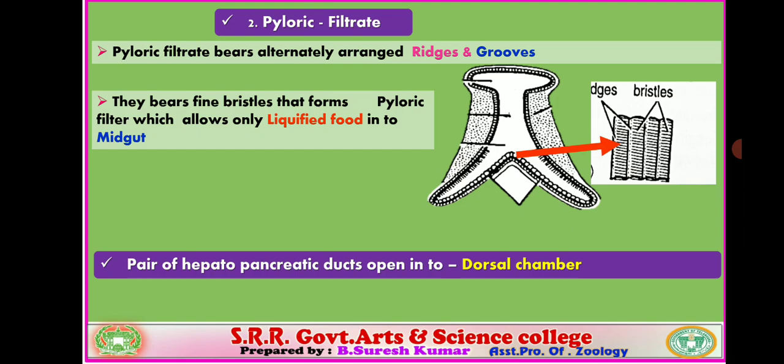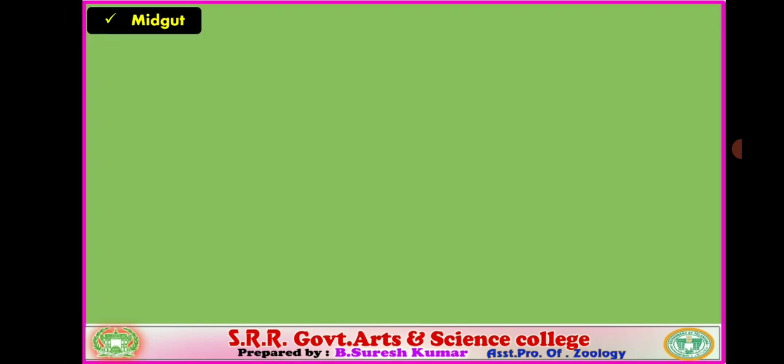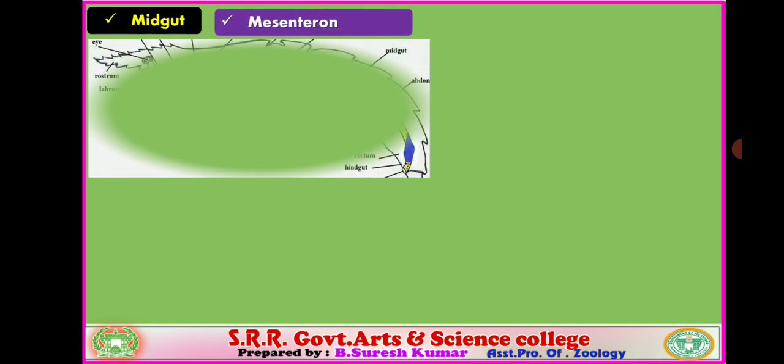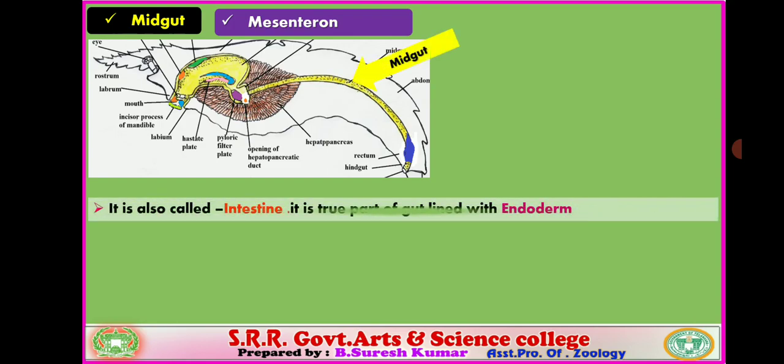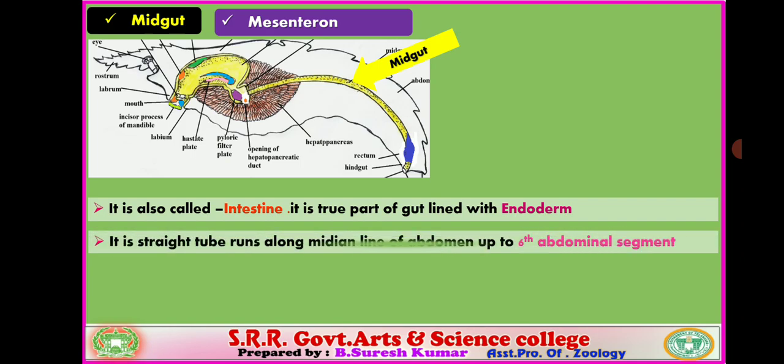The pair of hepatopancreatic ducts also open into the dorsal chamber of the pyloric stomach. Next, the subsequent part is the midgut, also called mesenteron. It is the true part of the alimentary canal. This is the midgut. It is also called the intestine. It is the true part of the alimentary canal, derived from the endoderm germinal layer and lined with epithelial lining.